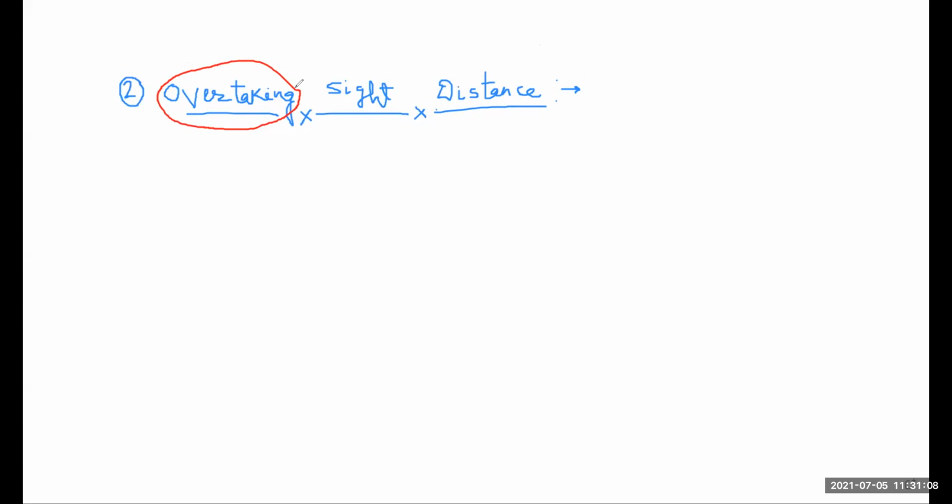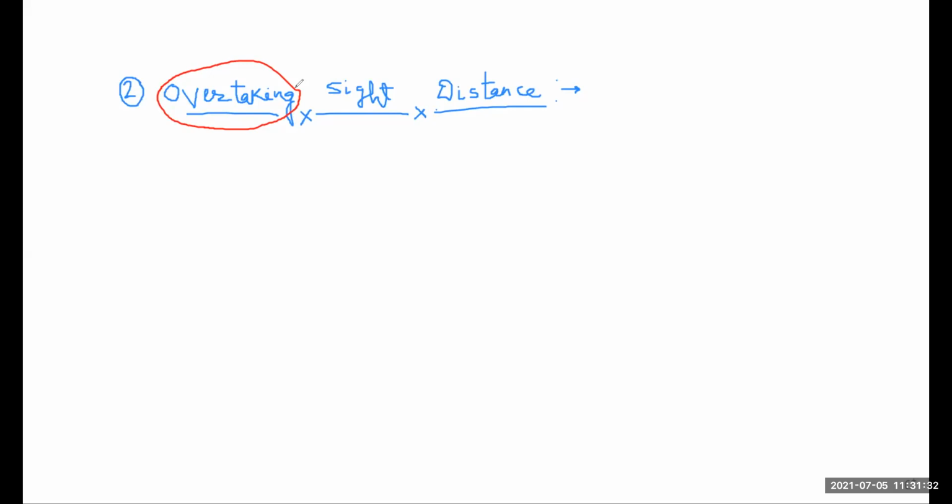Listen carefully, I will discuss overtaking site distance in detail. This site distance is very important for various examinations, because the examiner asks many questions from overtaking site distance. Also in the GATE examination, a favorite topic from geometric design is overtaking site distance.